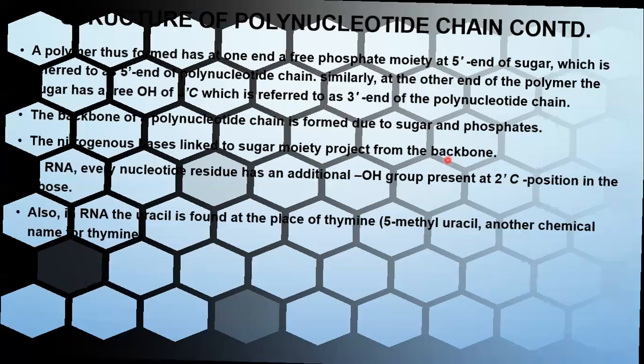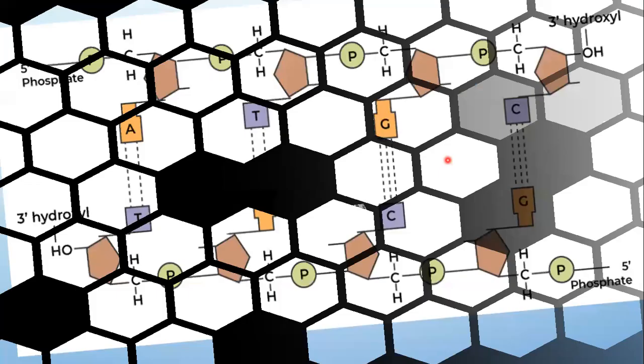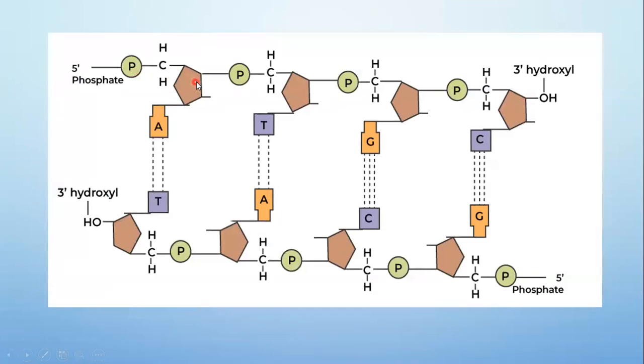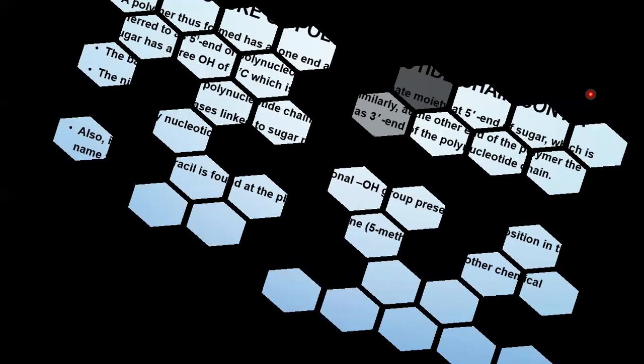We shall go back to the previous slide. So phosphate and sugar, phosphate and sugar, form the backbone of the polynucleotide chain. And here also sugar and phosphate form the backbone of the polynucleotide chain. The sugar attached to thymine, the sugar attached to guanine, projects from the backbone. So this is the backbone of the polynucleotide chain. We shall move on to the next slide.